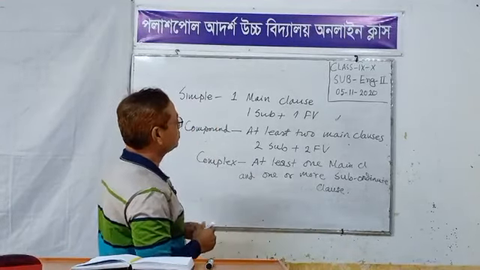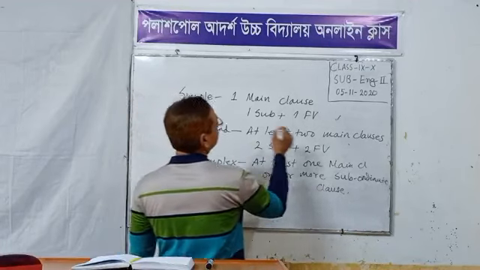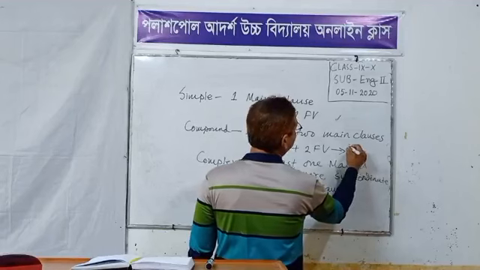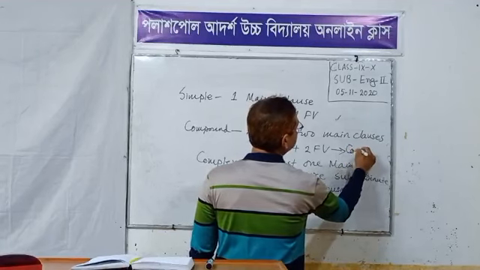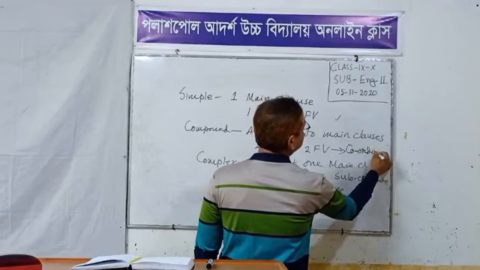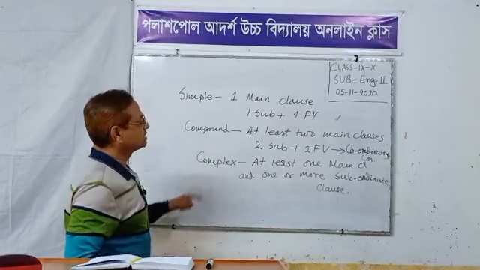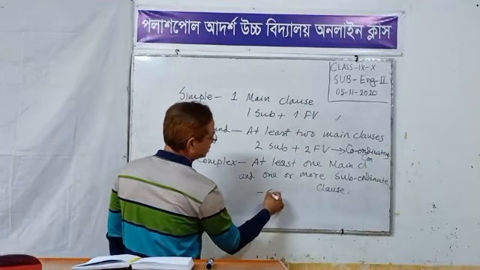You have to keep in mind: a compound sentence is joined with FANBOYS, coordinating conjunctions, and a complex sentence with subordinating conjunctions.